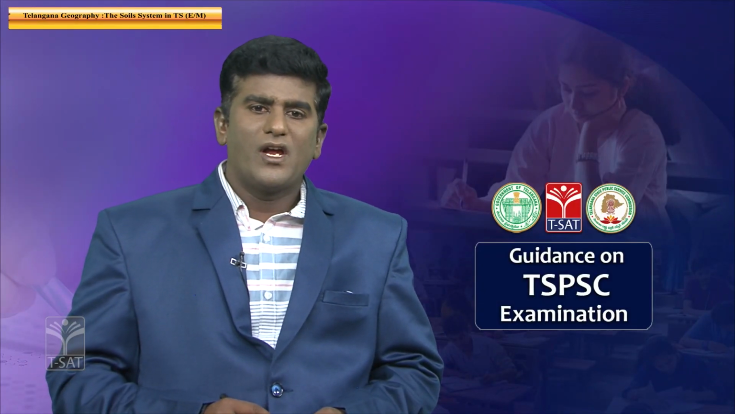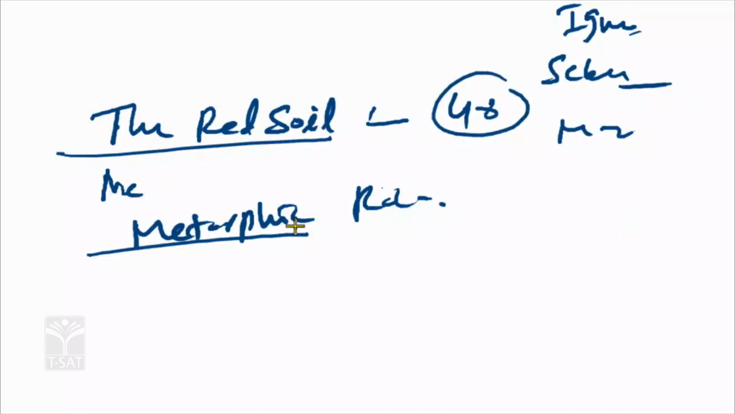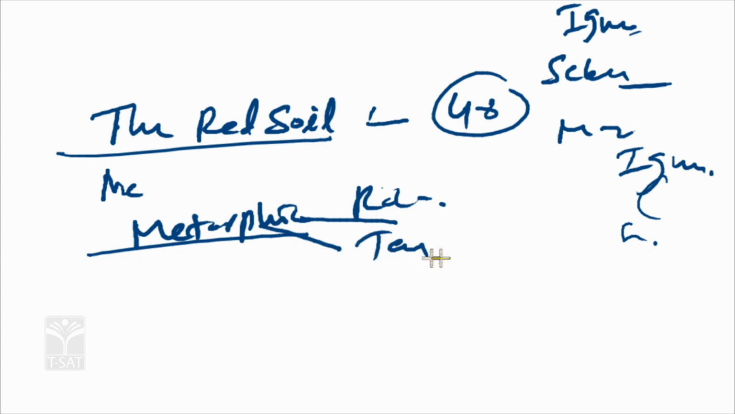The mother rock of red soil is metamorphic, changed from igneous as well as sedimentary rocks. The first rock is igneous, then it changes to sedimentary rock, and the third is metamorphic rock, changed by the effect of temperature and pressure. The metamorphic rocks crystallize into small pieces of stones, forming red soil.